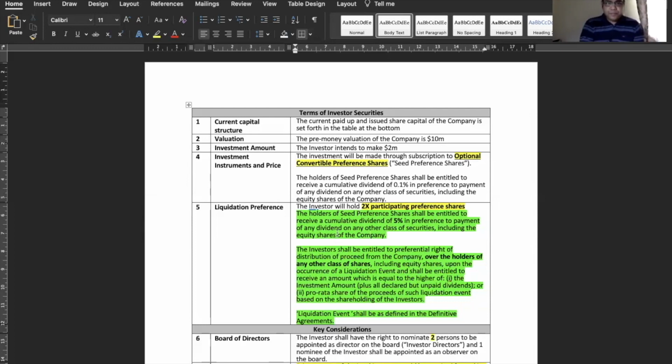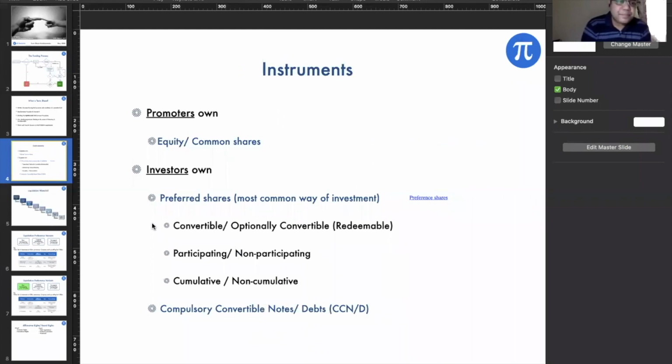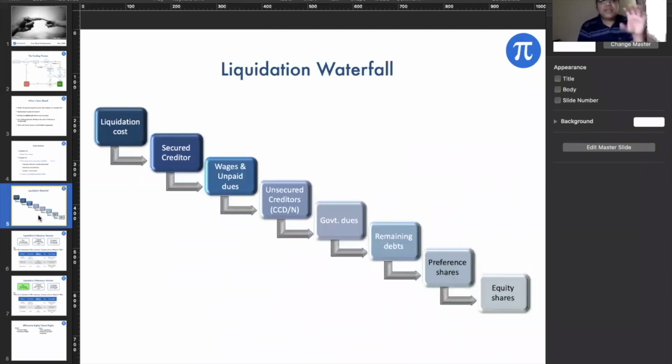And in term sheet B, there was a cumulative dividend of 5%, and there were others. I'll come to this point, over the holders of any other class of shares. So let me go back to my slides again. I've just done a very simple diagram of how the liquidation waterfall will happen, which instruments are at what level and how they will get paid out in case of a liquidation.